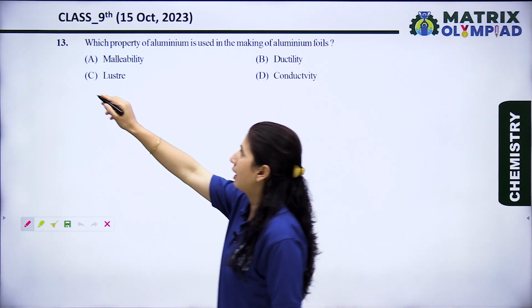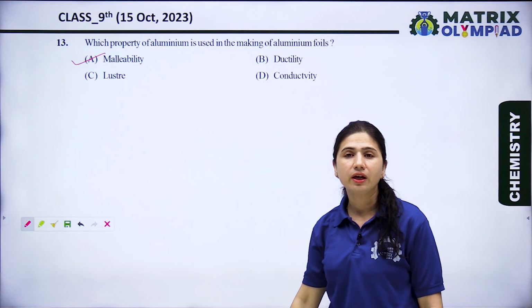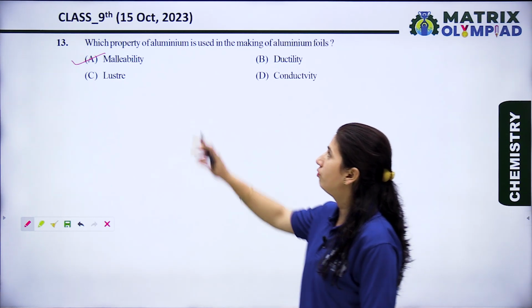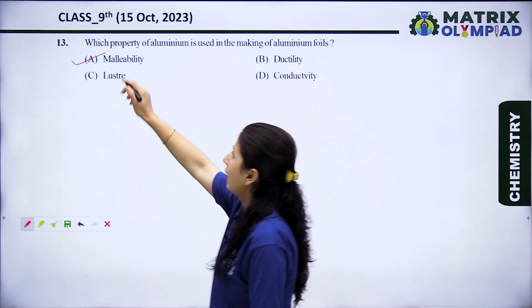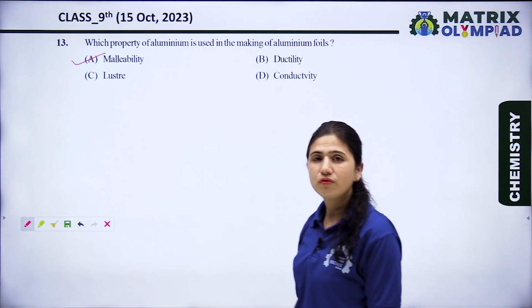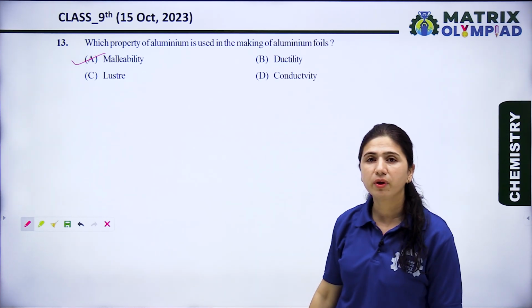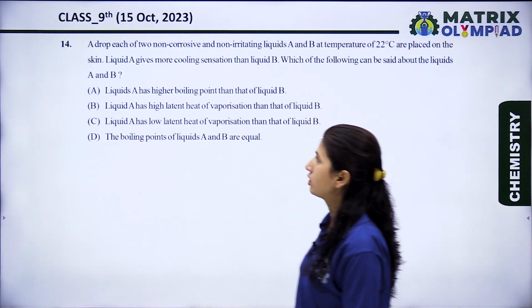Malleability is a property by which we can hammer the aluminium into thin sheets. So malleability is the property by which we get aluminium foils, which are generally used in wrapping different food materials. Now let's see the next question.